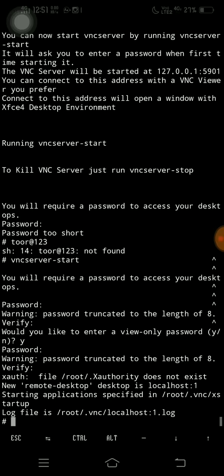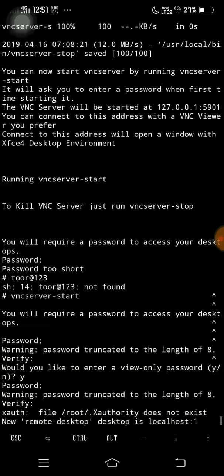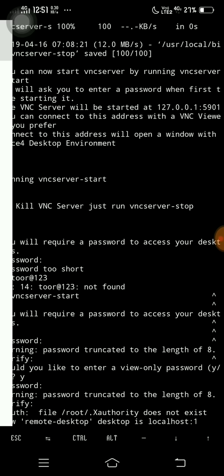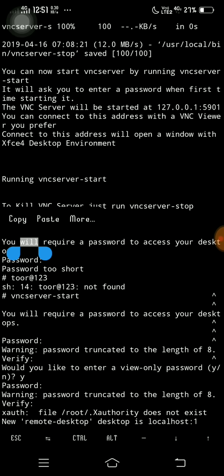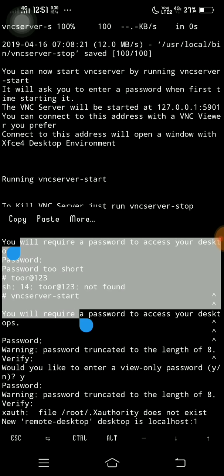Now you're thinking about what the problem was, that at that time we were getting an error. I'm sure some of you guys are thinking about why we got the error on that time.